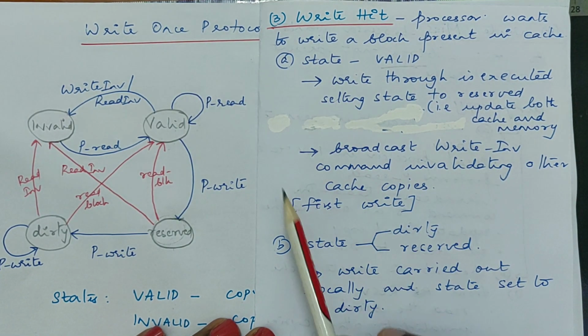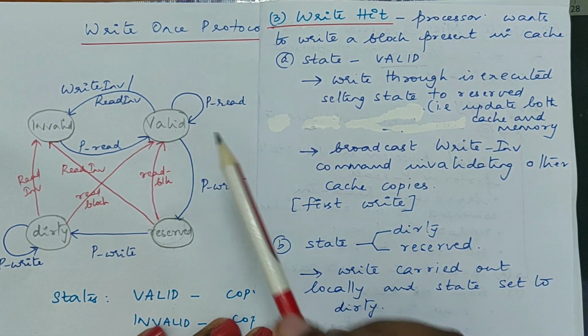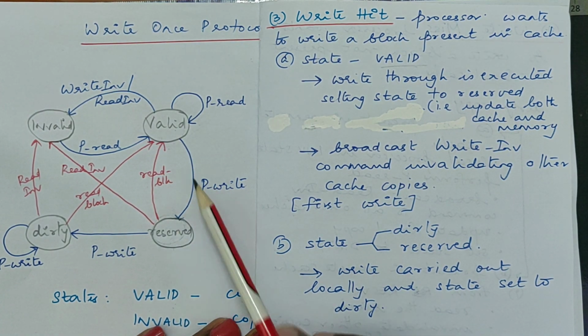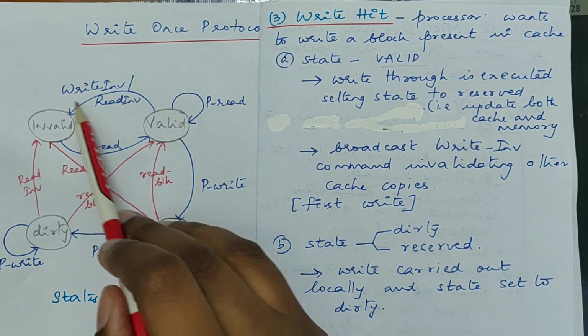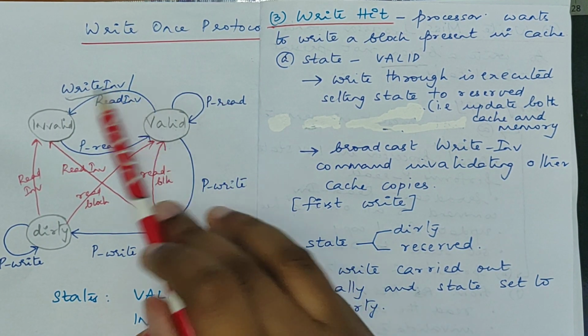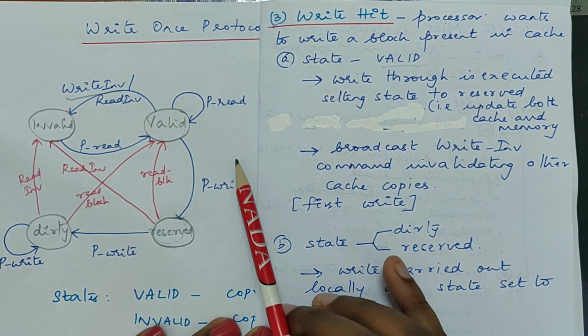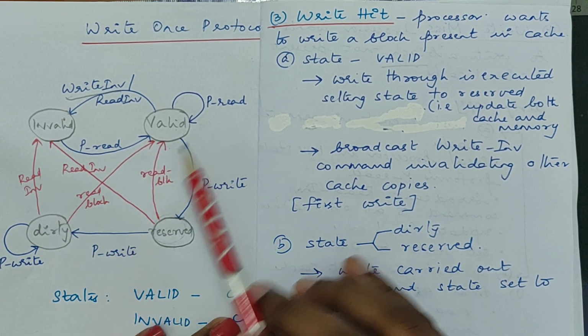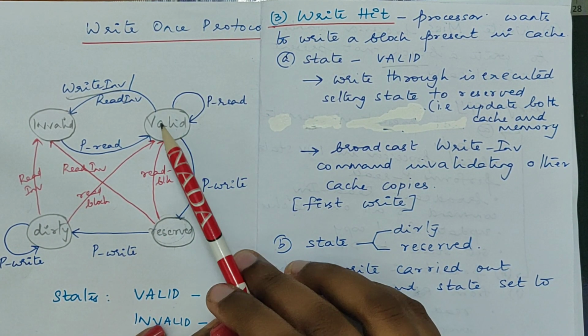So let's see the sequence of steps if the state is valid. It will perform the write operation, and along with that, it will broadcast a write invalidate command. Here the blue lines correspond to the commands sent by the local processor and the red lines correspond to the commands sent by the remote processor. So what will happen?